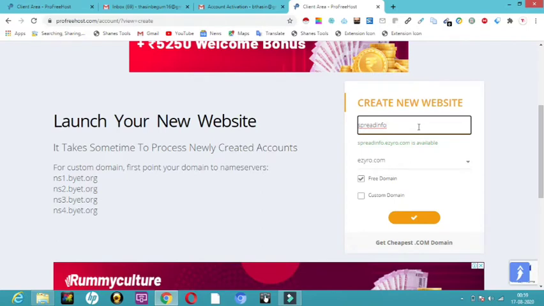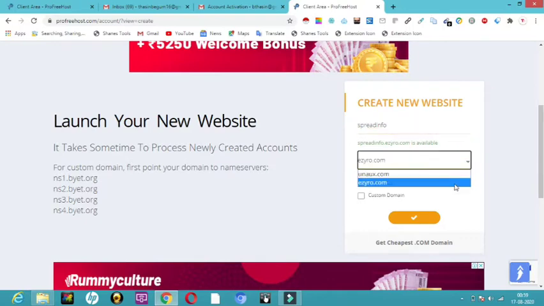So if you want to give any name for your website, you have to create a website. And then here is a drop down menu. All you have to do is choose any one of these actually, so that you will get that free hosting. I feel e0 is nice, e0.com it will come, www.spreadinfo.e0.com it will come. So now the point comes, it is free domain. So I'm going to just click here a tick mark.